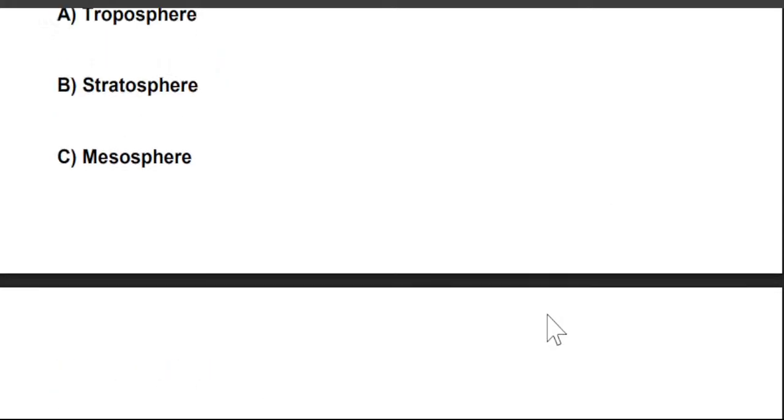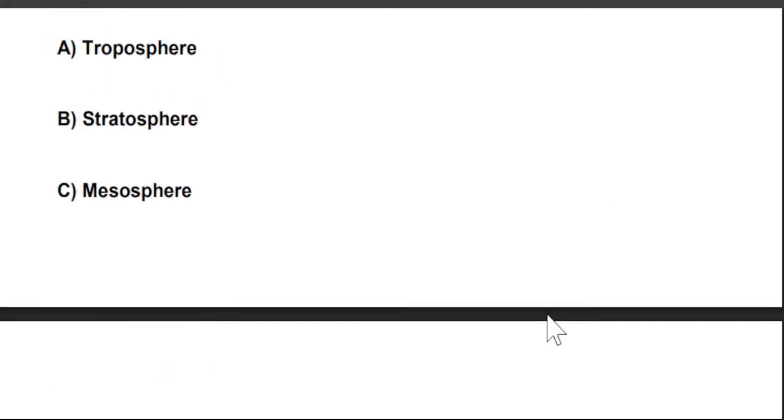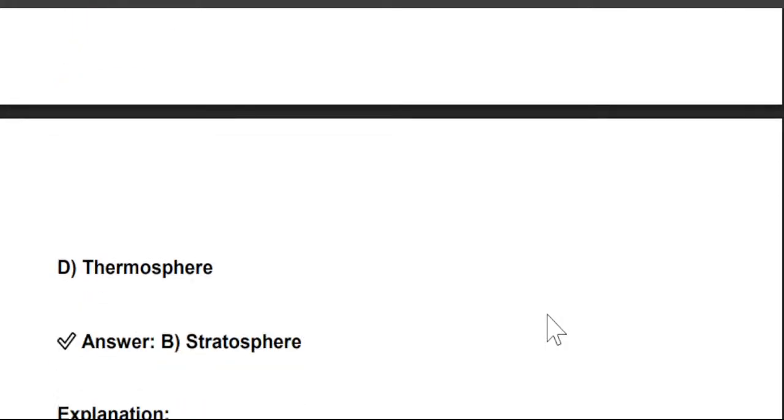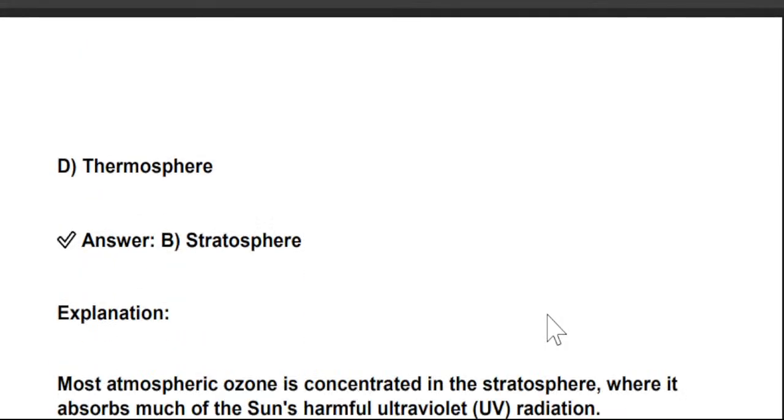So the right answer is stratosphere. Most atmospheric ozone is concentrated in the stratosphere, where it absorbs much of the sun's harmful ultraviolet radiation.